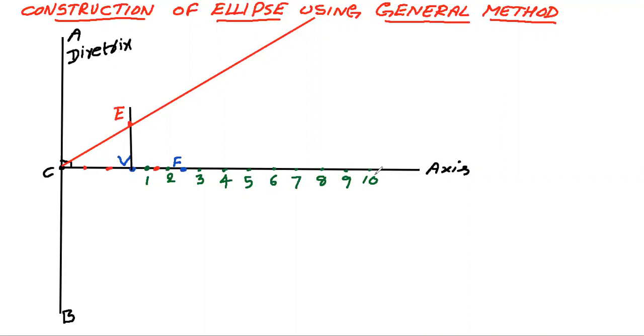Now once you locate all these points, take the first point here. Draw a vertical line through this first point so that it intersects that red color line. So I have drawn a vertical line through this point 1.